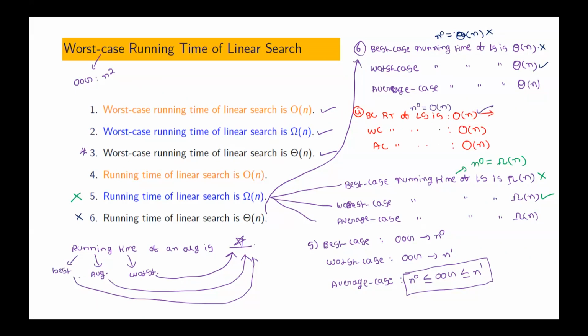Okay, worst case running time of linear search is big O of n. In the worst case, what is its order of growth? N power 1. N power 1 is big O of n. Is that true or not?